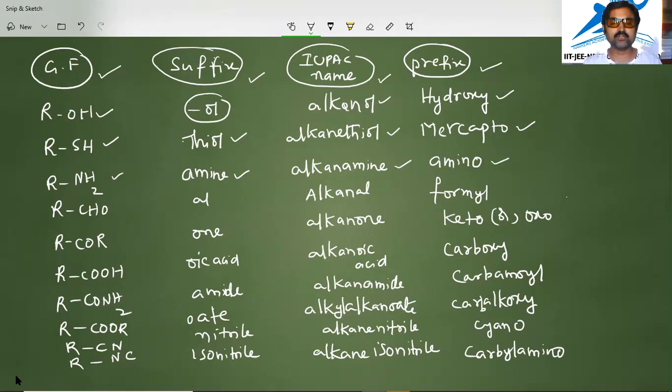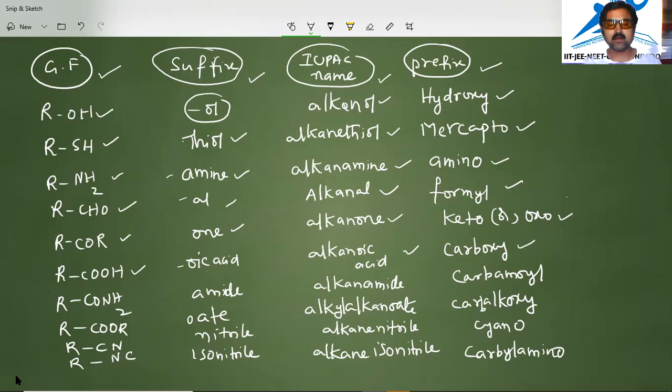RCHO is there, that is al, and the IUPAC name is alkanal. The prefix is formyl. RCOR is there, then the suffix is one, ketones. Alkanone is the IUPAC name. You can call it keto or oxo as the prefix. Or COOH is there, carboxylic acid. So the suffix is oic acid, the last word in the IUPAC name, and the IUPAC name is alkanoic acid.